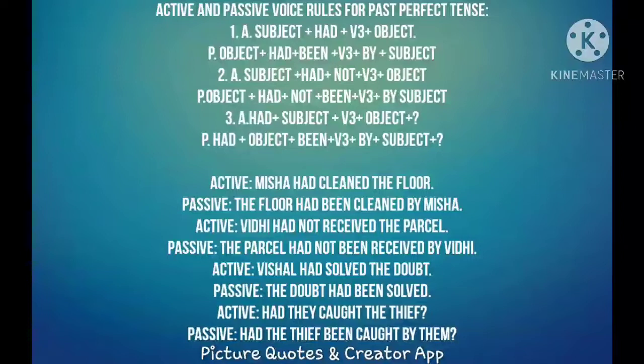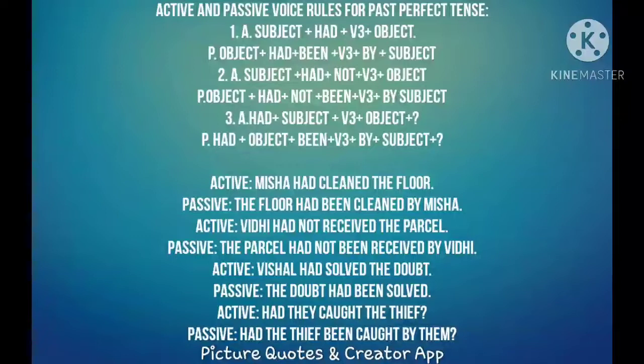Look at the example. Misha had cleaned the floor. The floor had been cleaned by Misha. So here, to show it is a perfect form, we have added been in between had and the V3 form of the verb cleaned.